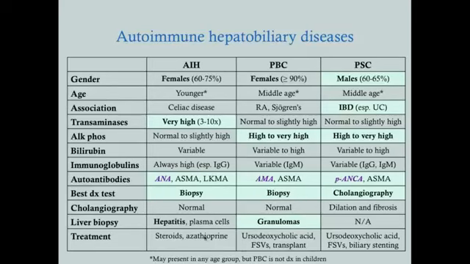And then the definitive treatment for PBC and PSC is transplant. Ultimately, with PBC and PSC, these patients are going to go towards end-stage liver disease. So transplant is the definitive treatment, but a lot of these patients will still have recurrence. With PSC, you can do biliary stenting because it's more of a macroscopic issue with their biliary tract. With PBC, it's much more microscopic. With autoimmune hepatitis, the difference is with the treatment, we give steroids and azathioprine, and that tends to be good enough. Okay.